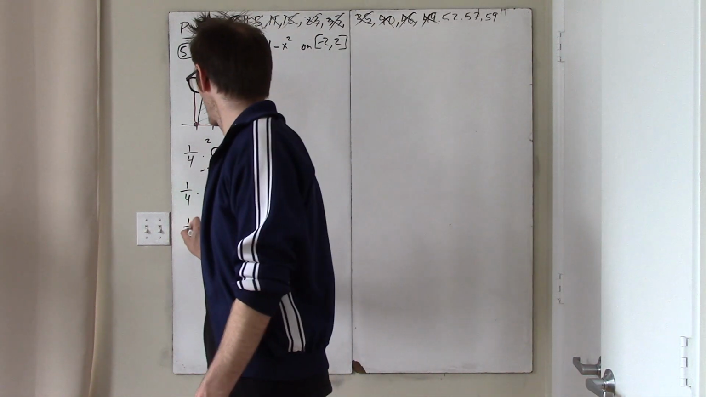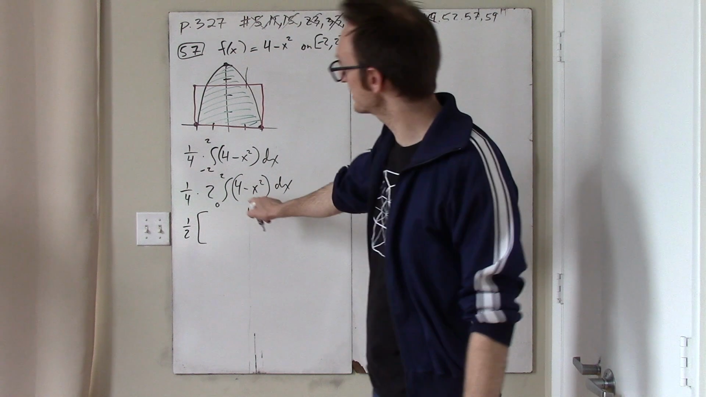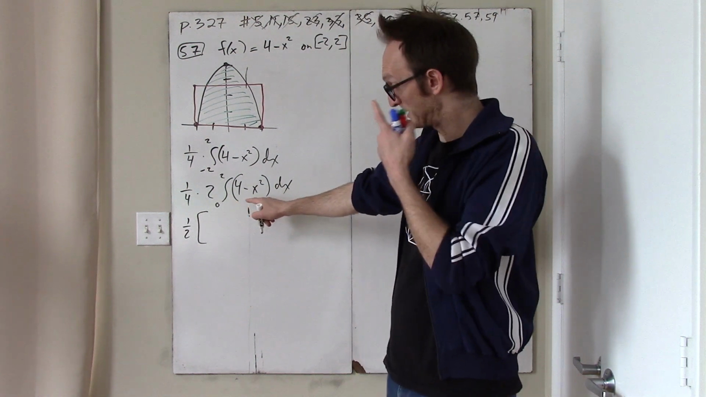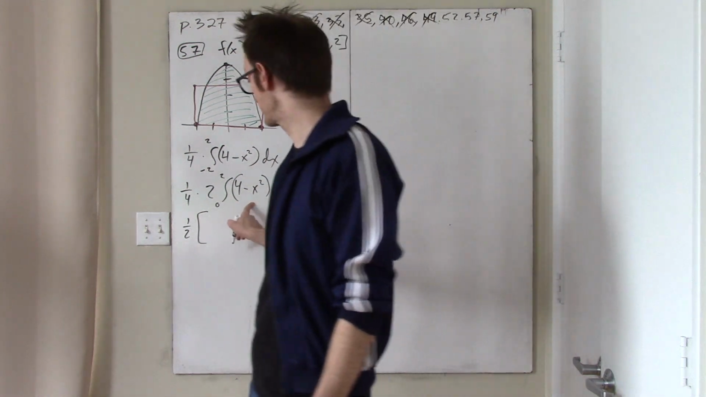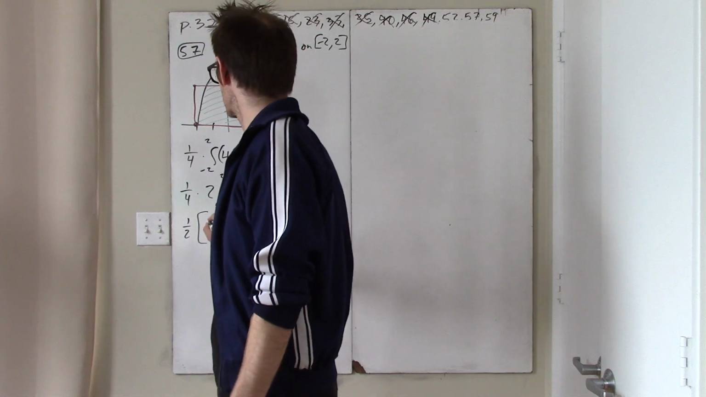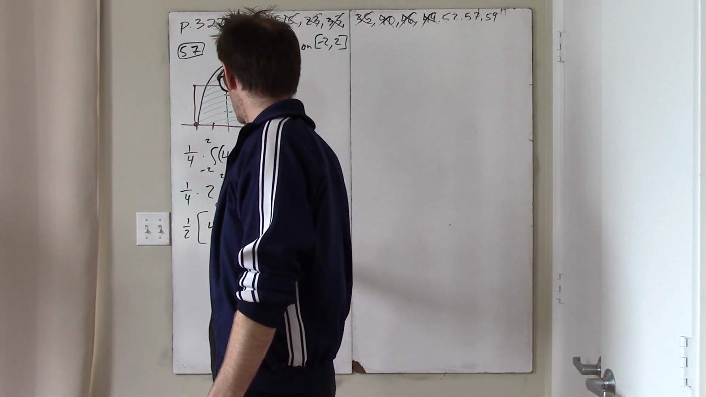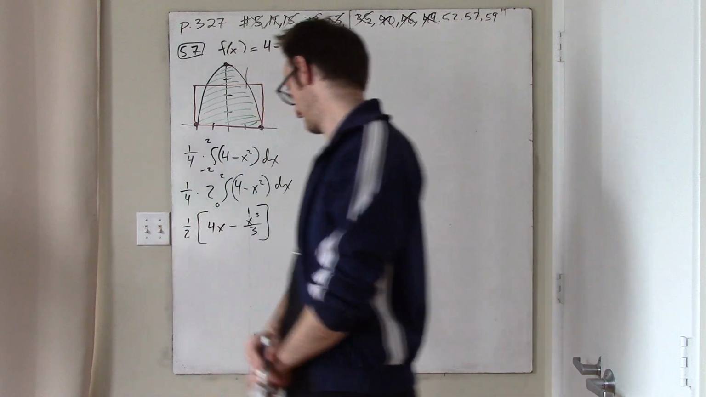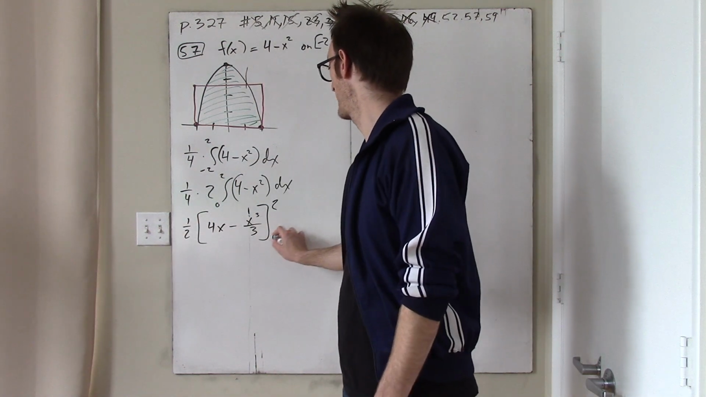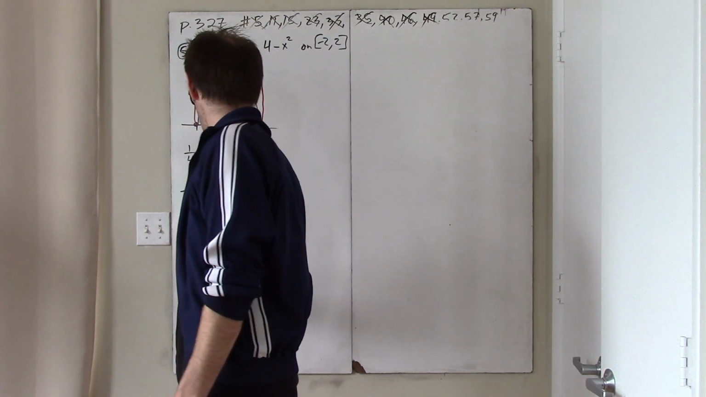What we really have is 1/2, and I think we can just do this now. What is the integral from 0 to 2 of 4 minus x squared? I'll just use the fundamental theorem of calculus. It says that this is 4x minus x cubed over 3, anti-differentiating, evaluated at 2 and 0. And so we get 1/2